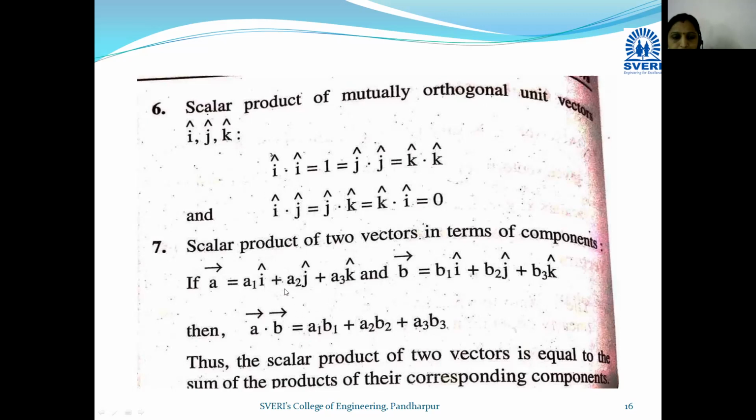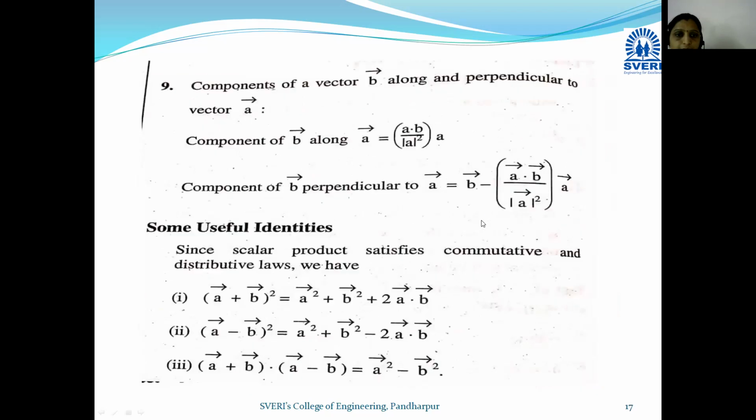ठीक आहे, सो इथे कोणाची मल्टिप्लिकेशन येणार? फक्त coefficients of i, then plus multiplication of coefficients of j plus multiplication of coefficients of k. Okay, so here that multiplication exists here. Okay, so a bar dot b bar becomes a1 b1 plus a2 b2 plus a3 b3. So in this way we take the scalar product of two vectors if the vectors are given in terms of components.